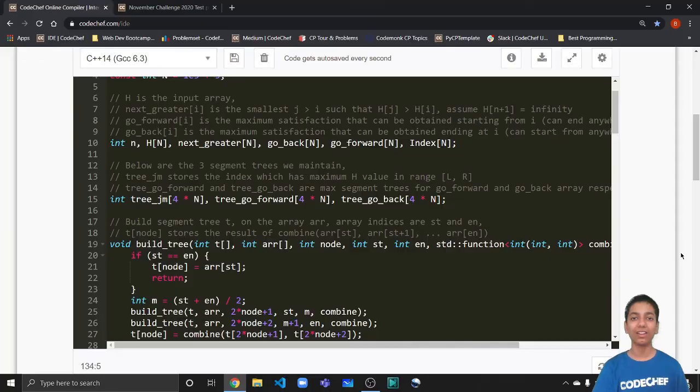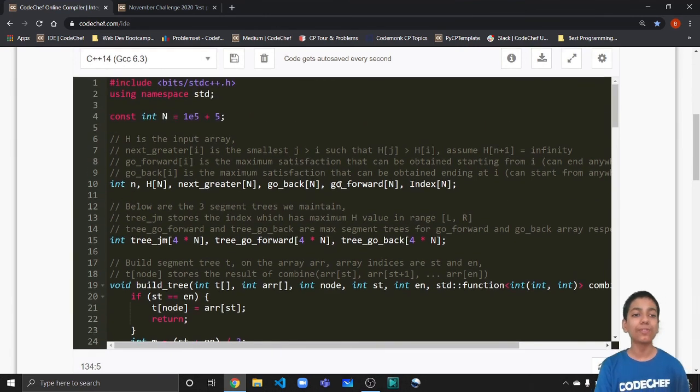This is going to fetch us 100 points. So let us do a quick walkthrough of the implementation, and the code is going to be in C++, guys. First we initialize a few variables like n, the length of the input array, the heights array, the next greater, the go back, the go forward, as well as an index array. Then we initialize arrays that will basically be the segment trees.